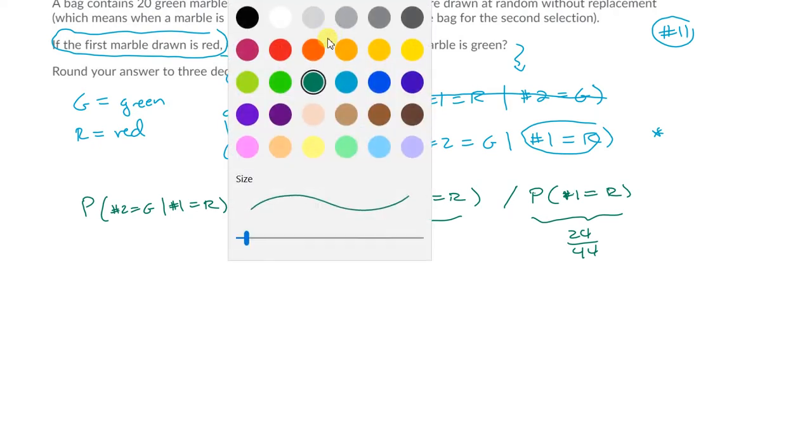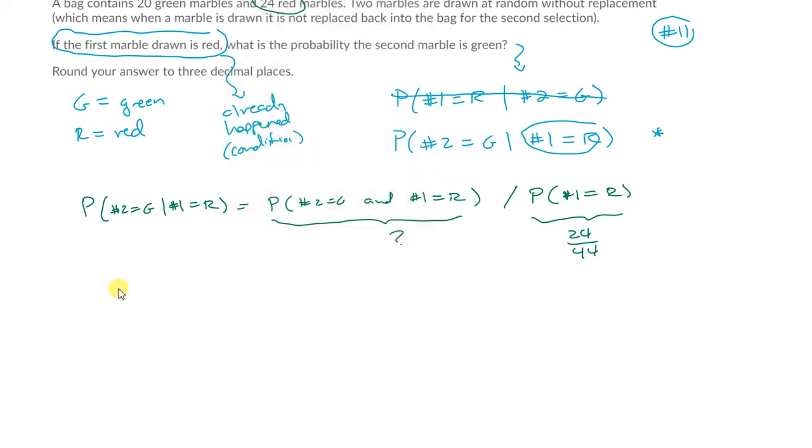So my listing of all possible outcomes here is going to look like this. I'm going to have 20 green marbles, and I'm going to have 24 red marbles. That's my sample space. I could just write G, G, G 20 times, and then red, red, red 24 times, but I'll just write it this way. I just think about 20 green marbles and 24 red marbles all lined up. This is my initial sample space before I pull any marbles out.